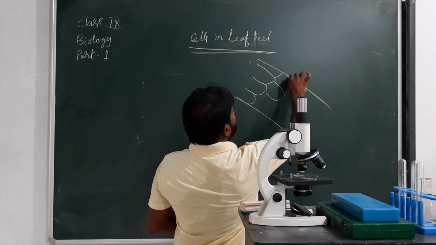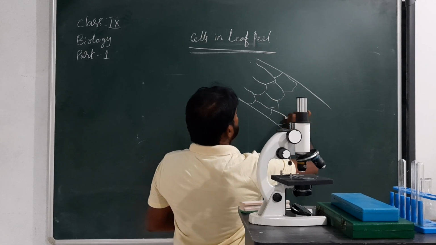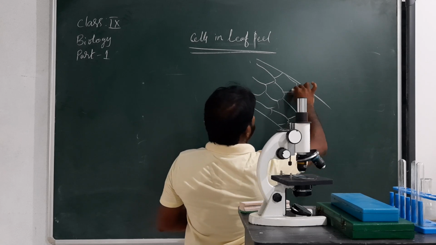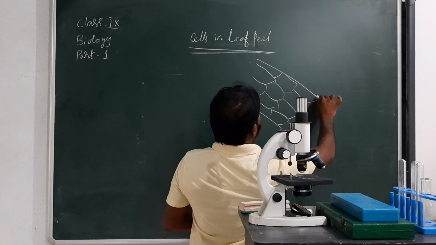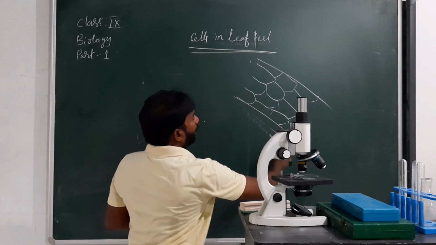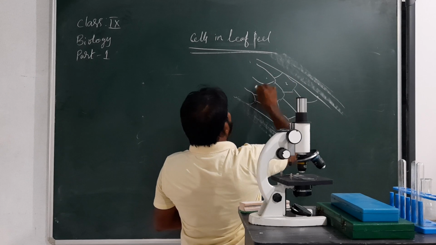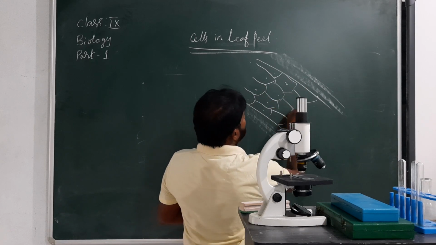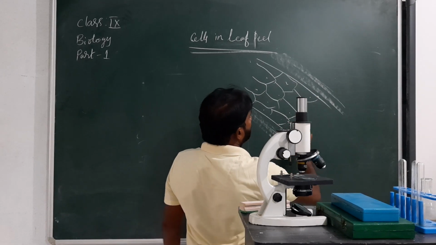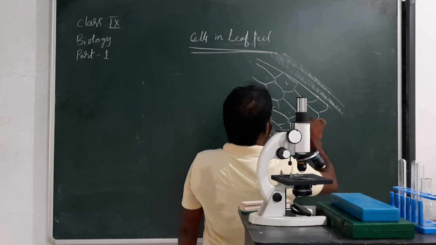Okay, rectangular shape structures we can see in these peels of the leaf, like this. On these cells we can see some dense spots or dark spots. That is called the nucleus.